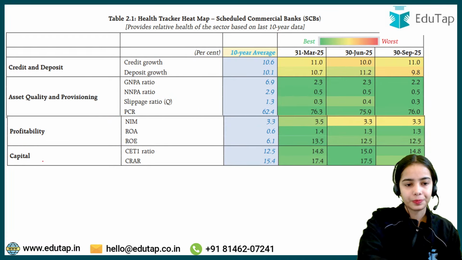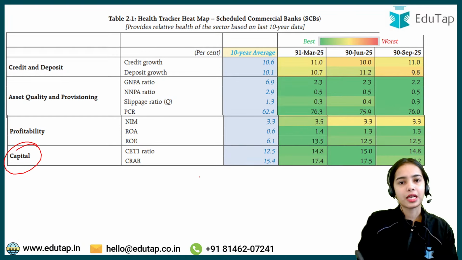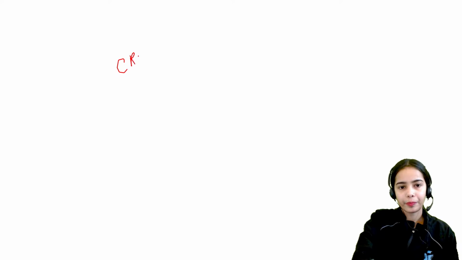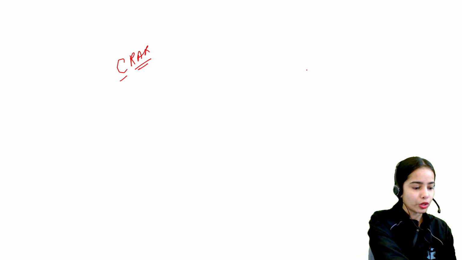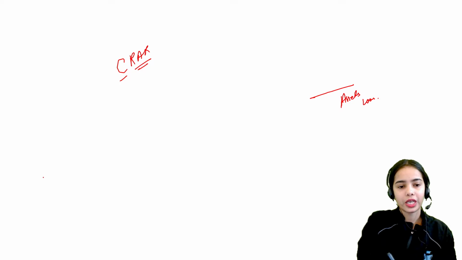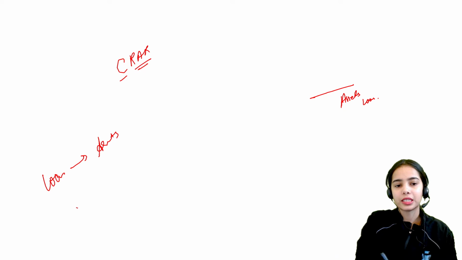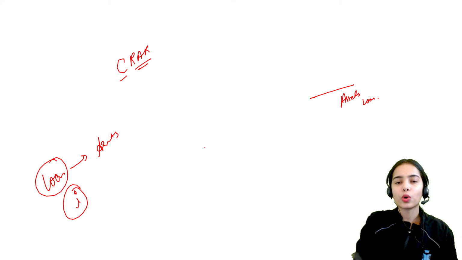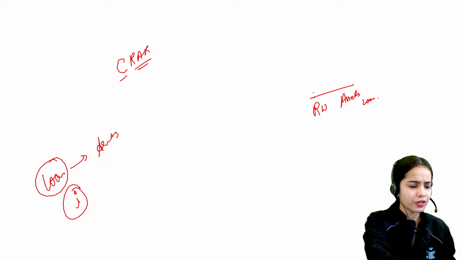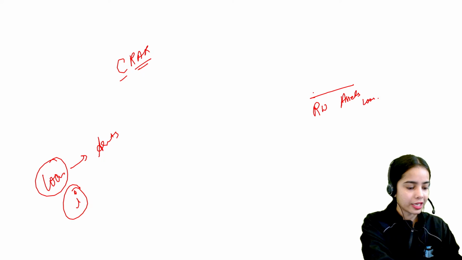Coming to the capital, how much capital the banks are maintaining. See, the CRAR is the capital to risk weighted asset ratio. Like I've told you, the assets are the loans for the bank. On the loans, the banks are earning interest, but these loans also have some risk. There is a risk weight that is attached with the loan.